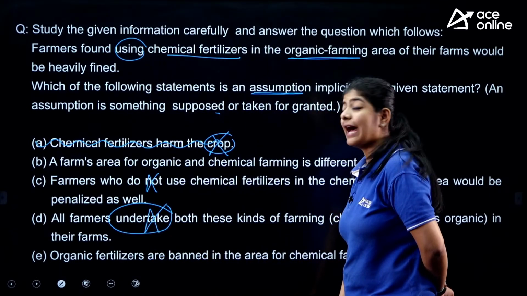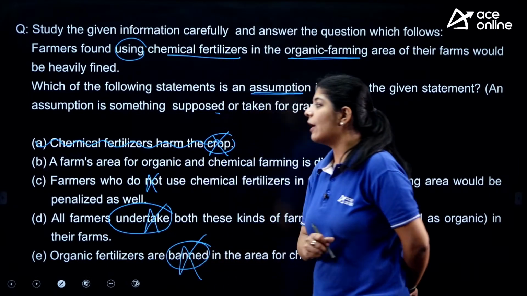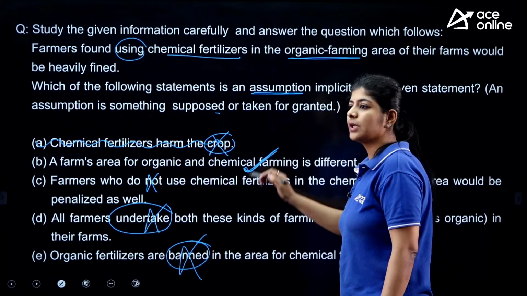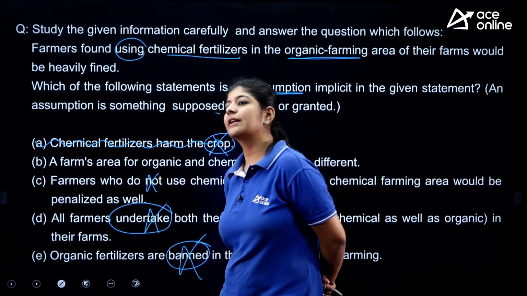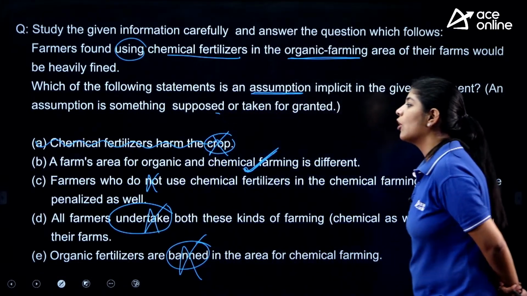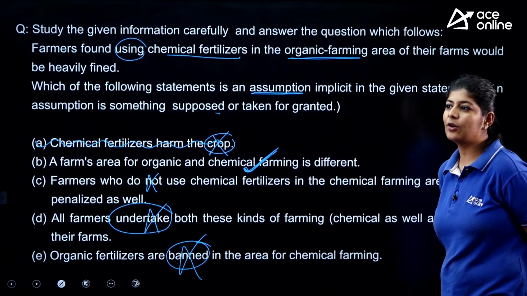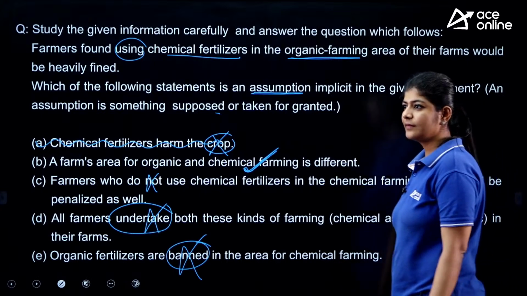Organic fertilizers are banned. No such word is used. So out of five, four options are eliminated and we are left only with option B, and that's the correct one. The correct option here is option B, not option A, C or D, right?